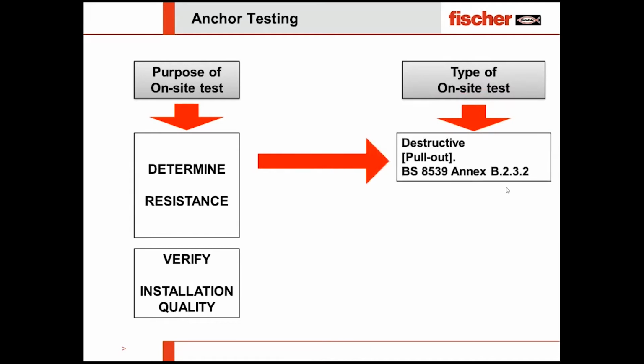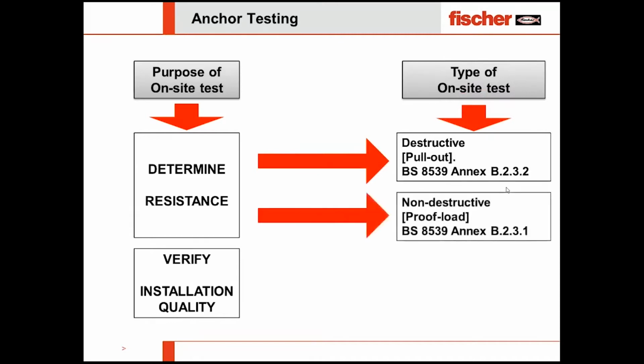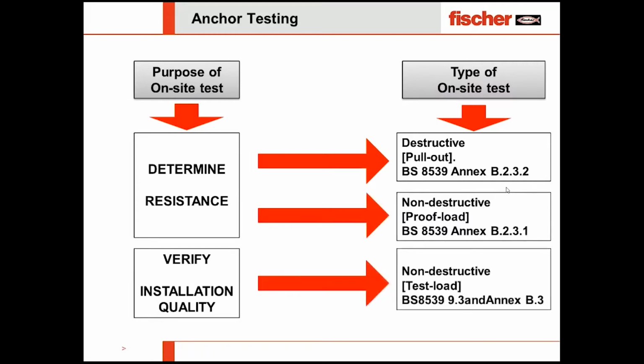One is the destructive test to determine the resistance, so we go till the ultimate failure. There is the non-destructive test, which is called the proof load test. To verify the anchor, obviously it should not be the destructive test, because it's done on the actual location just to check the test load. However, we'll go one by one for all of this.